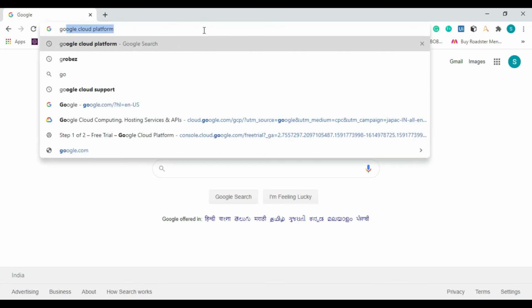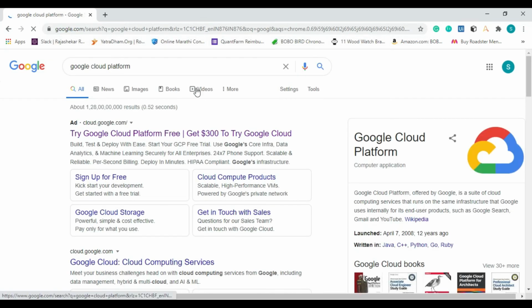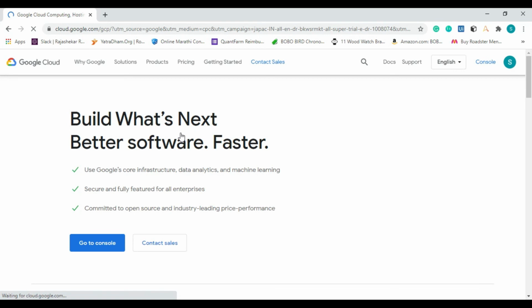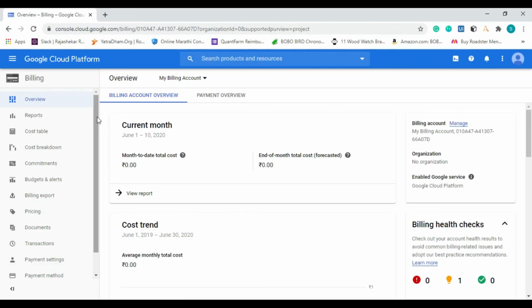Search here Google Cloud platform. Again click on the free trial. Click on the console. You see the console at the top right corner, so just click on it. At the left side you will see all your activities, that is the billing activity, natural language processing, transactions, documents, all the things. And this is your free billing account.